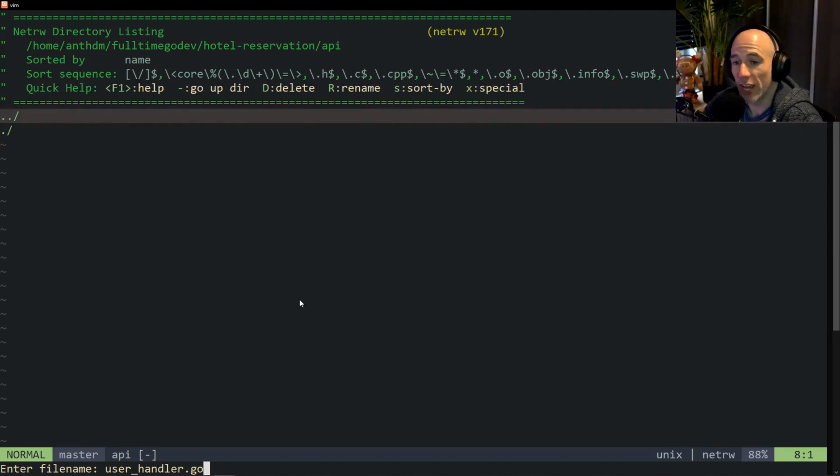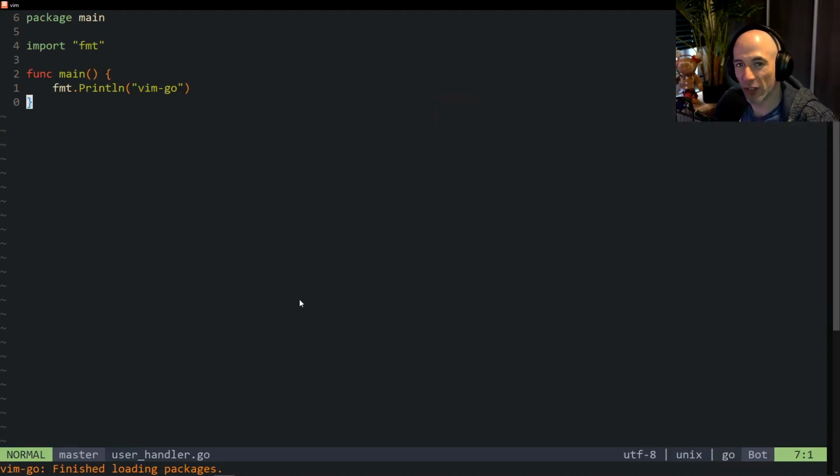It could be users handler, but I like to have it just singular, not plural, but singular, just a user, right? Boom, like a resource, like an entity, like a domain, right? This is going to be package API, right?